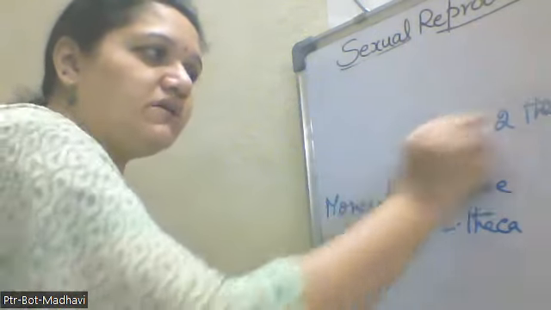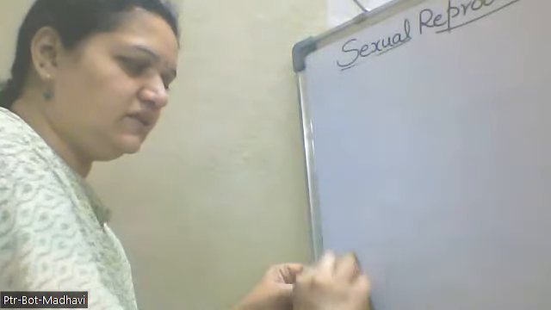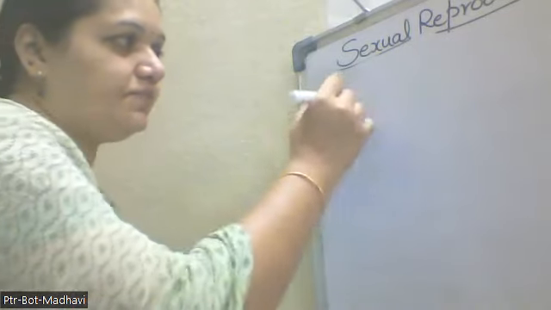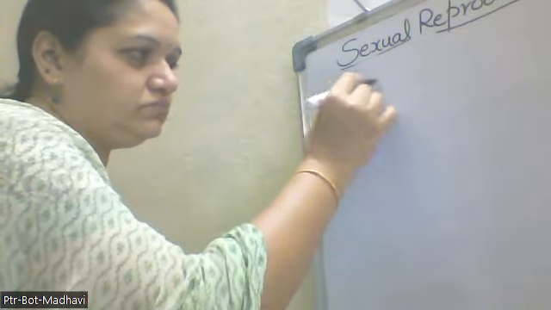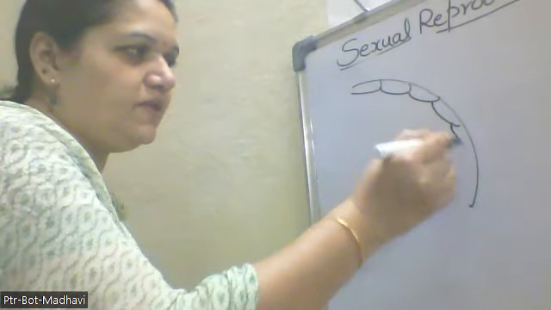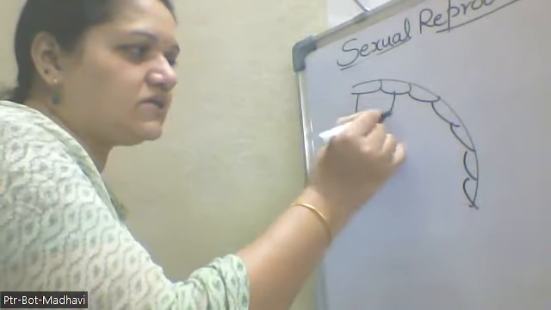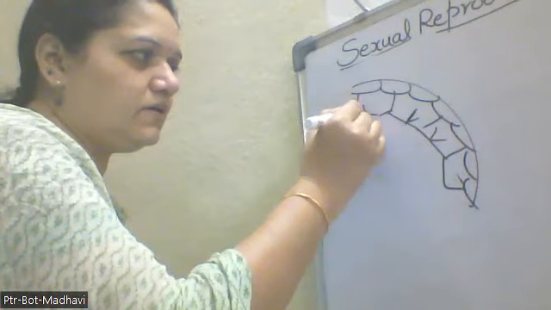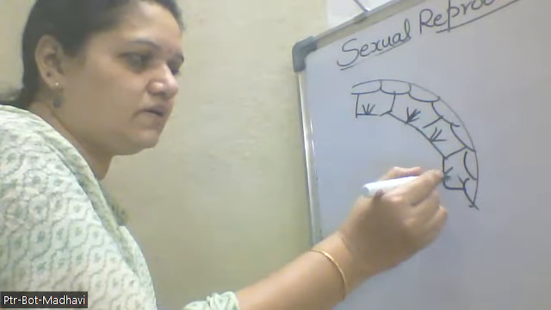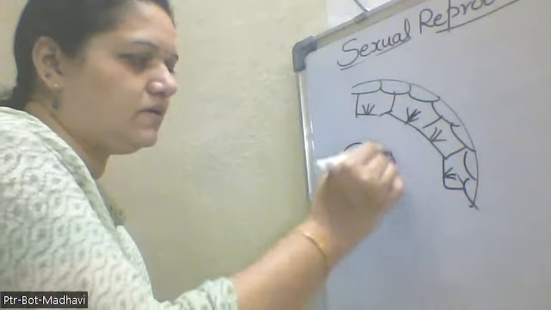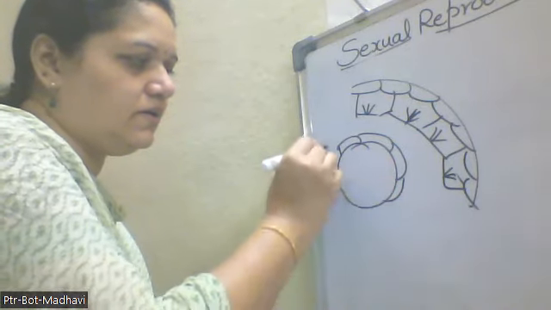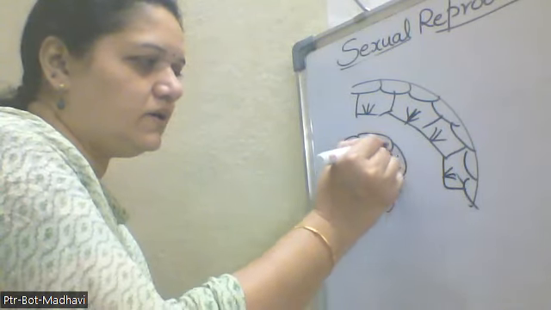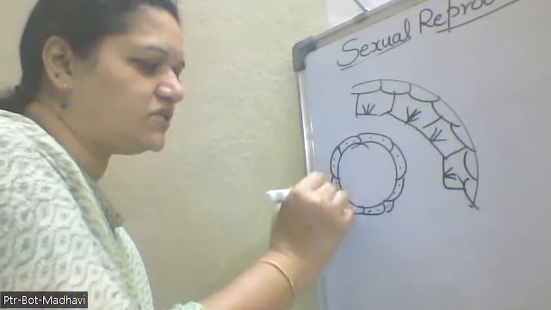The microsporangium is covered with the anther wall, which is made up of 4 layers. Labeling can also be asked here.